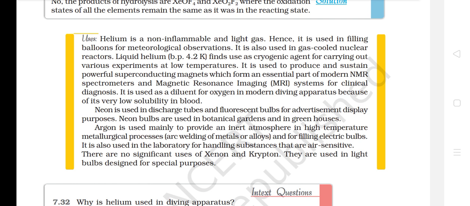Neon is used in discharge tubes and fluorescent bulbs for advertisement display purposes. Neon bulbs are used in botanical gardens and in greenhouses.